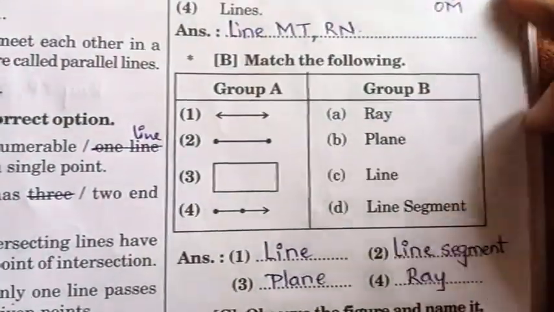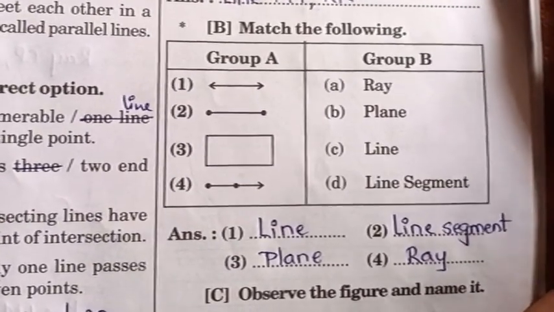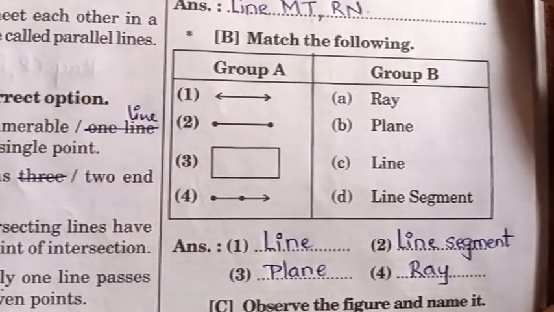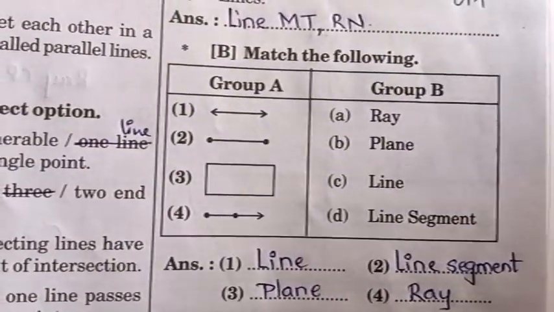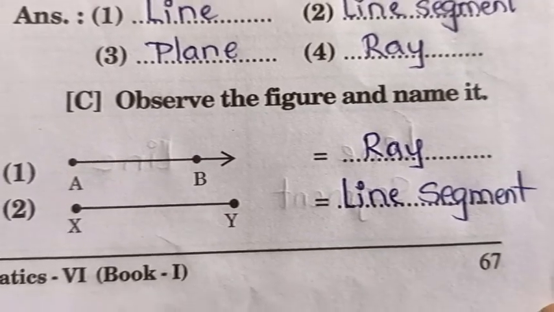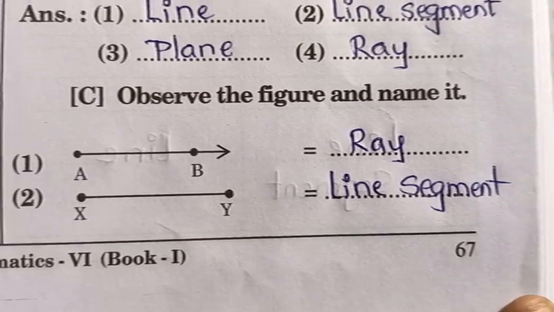Next is match the following. Even this question we have solved. You have to pair: the first figure is a line, second is a line segment, third is a plane surface, and the fourth one is a ray. Is that clear? Now students, on the same page, question number C is: observe the figure and name it.